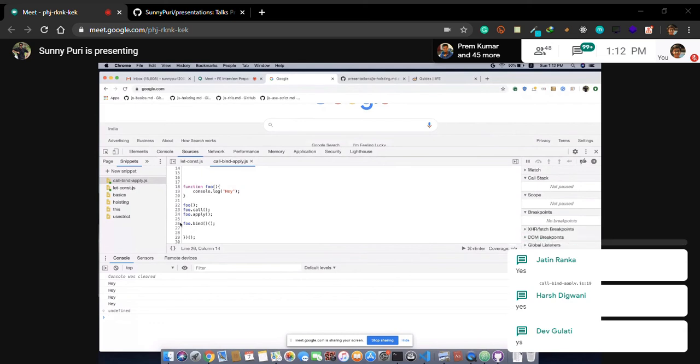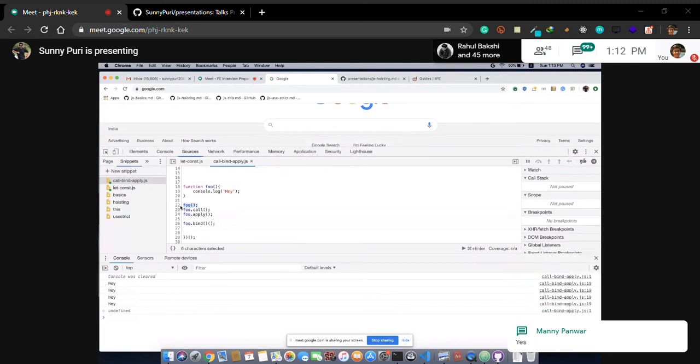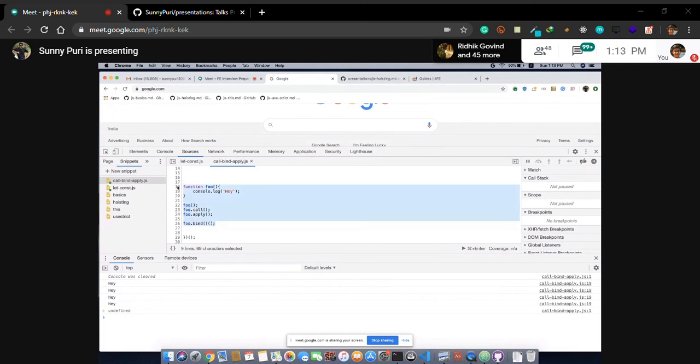Okay, nice. So the question is, why do we need all these three if we can call a function like this? Let's move forward and see why we are using this. Let's print this here.